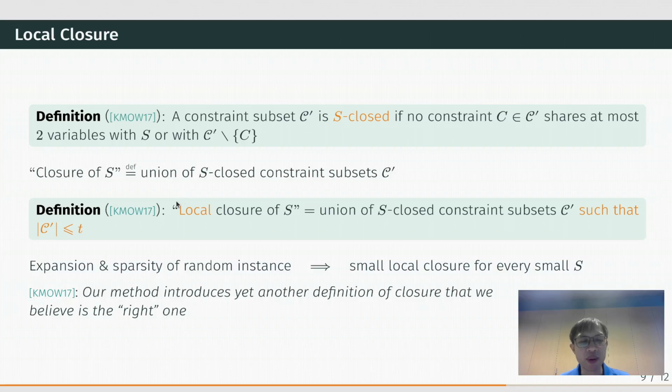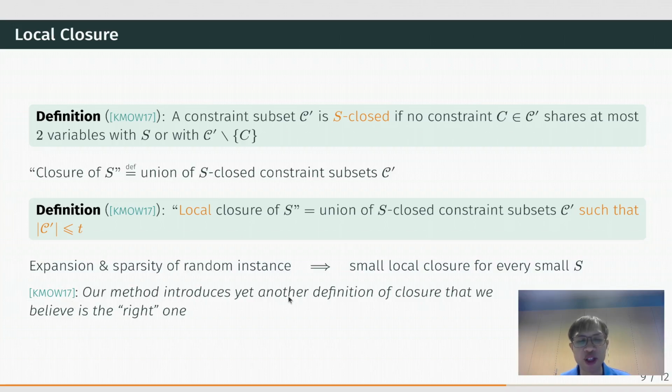So KMOW instead work with a local version of this closure. They put an upper bound on the S-closed constraint subset C prime when you take the union. By using the expansion and sparsity property of the random instance, they can show that if the variable subset S is small, then the union of these S-closed constraint subsets C prime is also small.